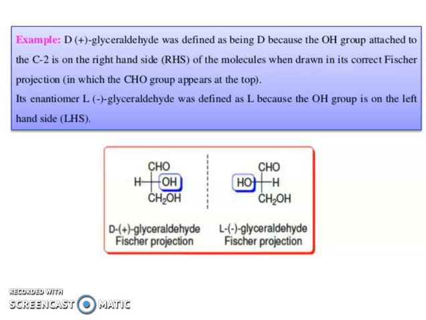Example: D-plus-glyceraldehyde was defined as being D because the OH group attached to C2 is on the right-hand side, RHS, of the molecule when drawn in its correct Fischer projection, in which the CHO group appears at the top. Of the enantiomers, L-glyceraldehyde was defined as L because the OH group is on the left-hand side, LHS.